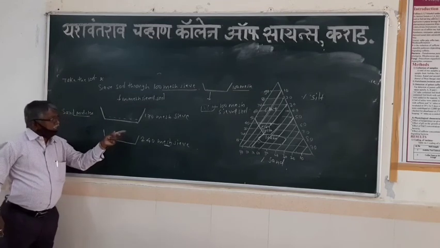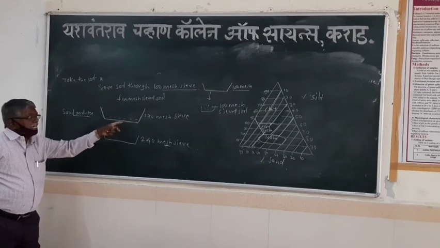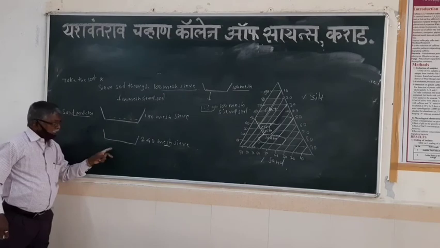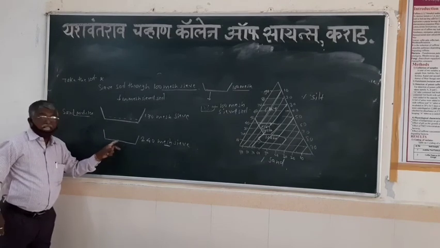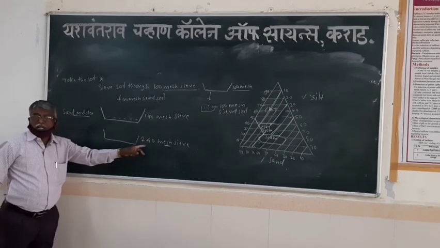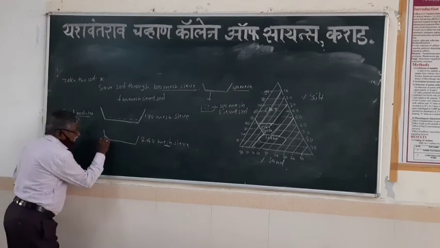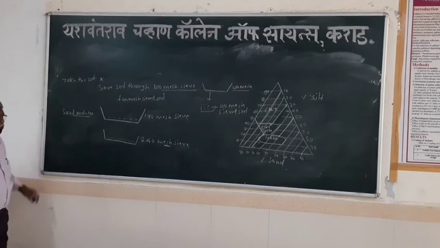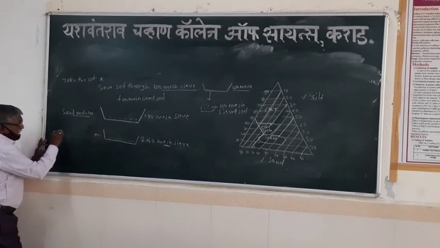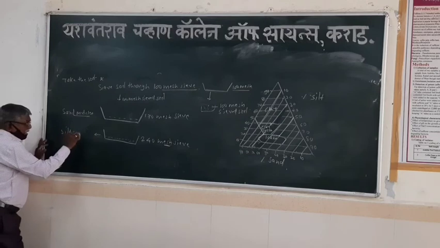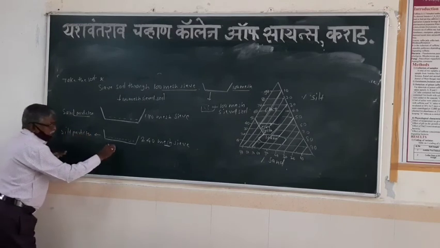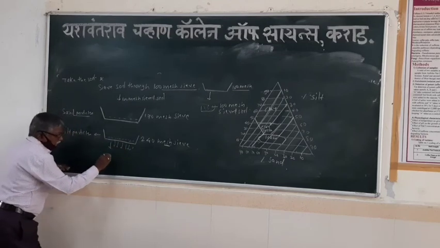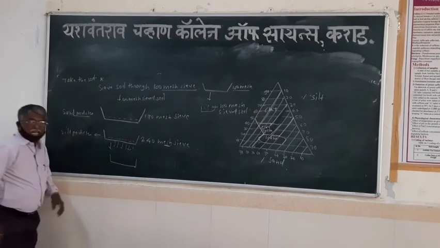So the soil which percolated through the 170 mesh sieve is passed into the 240 mesh sieve, and it is sieved again through this 240 mesh sieve. Finally, the soil particles which are retained in this 240 mesh sieve are the silt particles, and the particles which percolated through the 240 mesh sieve are taken in this container.